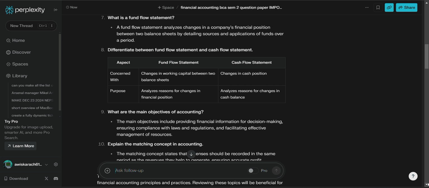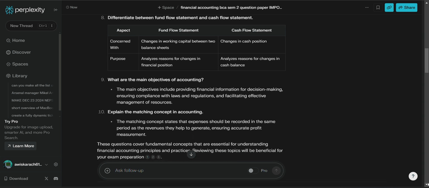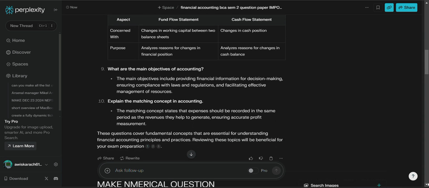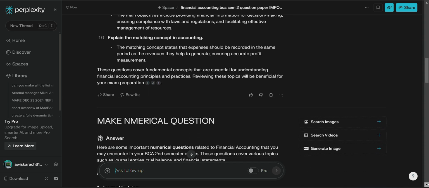What is the main objective of accounting? The main objective of accounting is to provide financial information for decision making, ensuring compliance with law and regulation, facilitating the effective management of the resources. Explain the matching concept in accounting. The matching concept states that the expenses should be recorded in the same period as the revenue. It helps ensure accurate profit measurement.